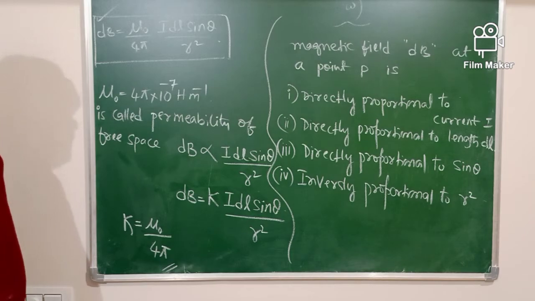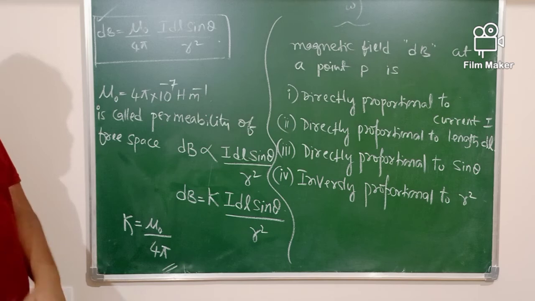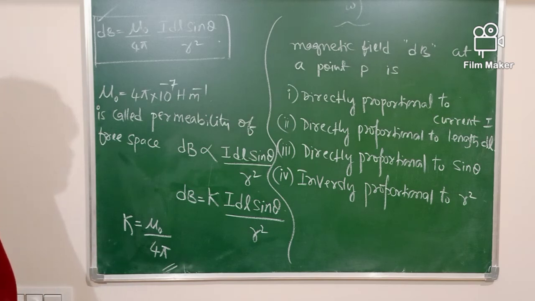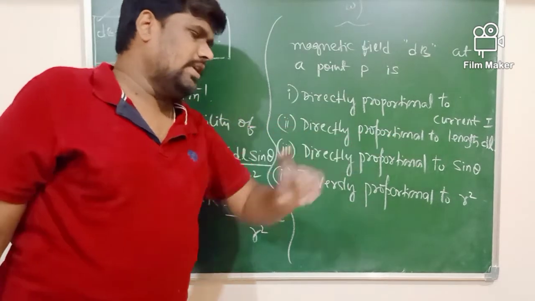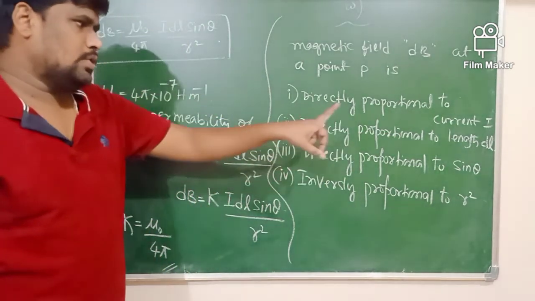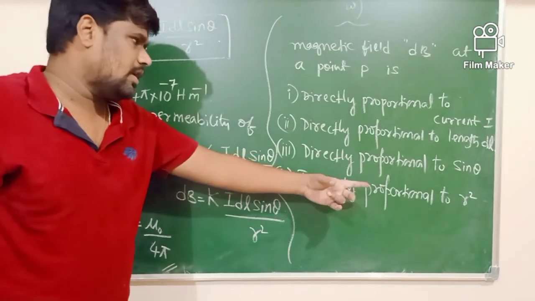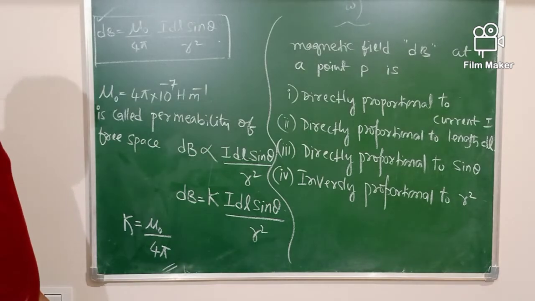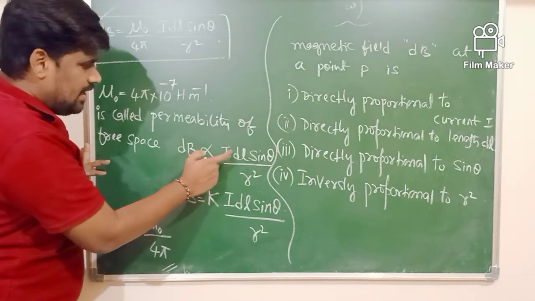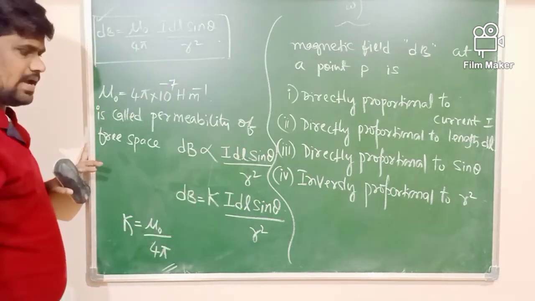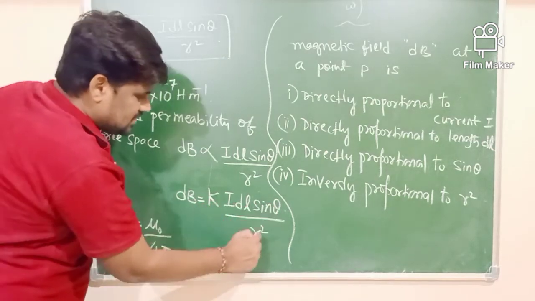What is your statement? The magnetic field dB at a point P due to the small current element is directly proportional to current I, directly proportional to length dl, directly proportional to sin theta, and lastly inversely proportional to the square of the distance of point P from the current element. That is, dB is proportional to I dl sin theta divided by r square, or dB equals some constant k into I dl sin theta by r square.